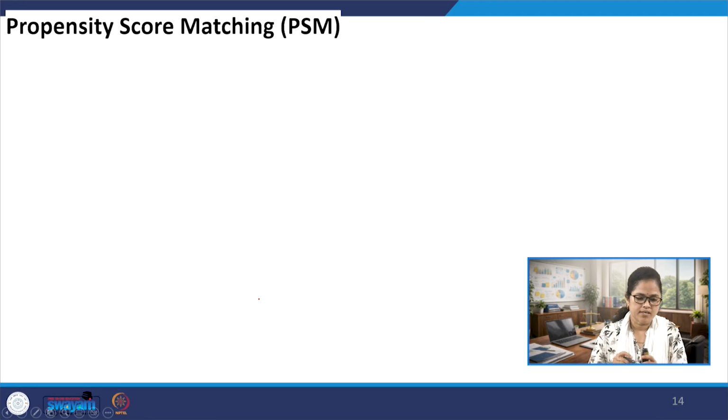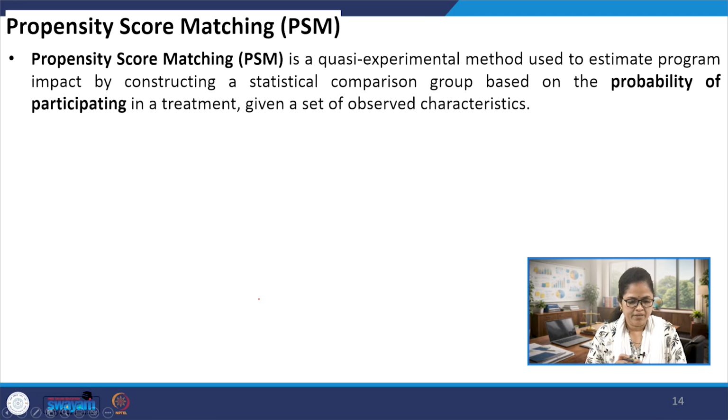That is known as the propensity score matching, the PSM method. So what is PSM or propensity score matching? Again, as I told you, this is also a non-experimental method that is largely used to estimate the impact of a particular policy program by constructing a comparison group.